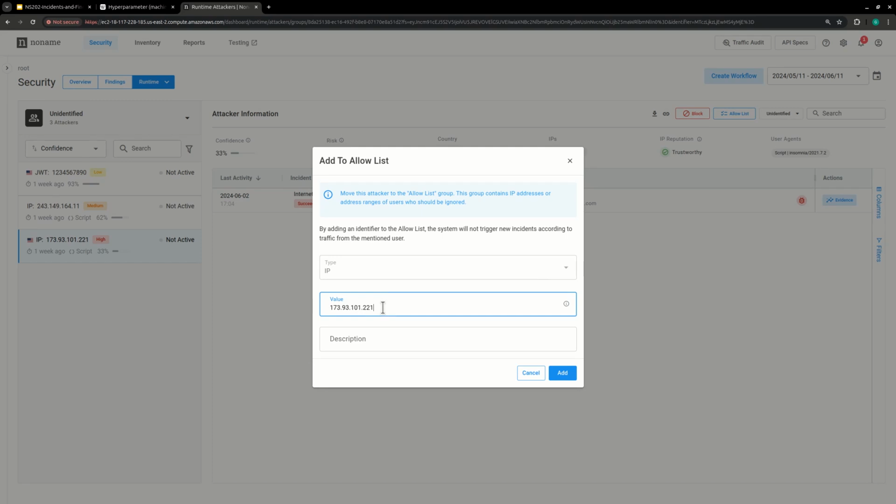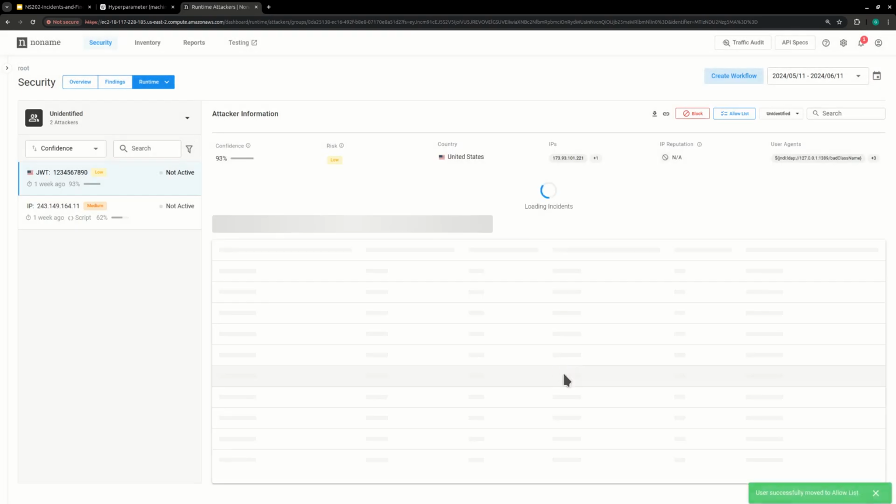I'm going to use the IP. There's nothing else I can select, right? Because the IP is the identifying user, how we identify the user. I'm going to add a description, pen test, and I'm going to click add. Okay.